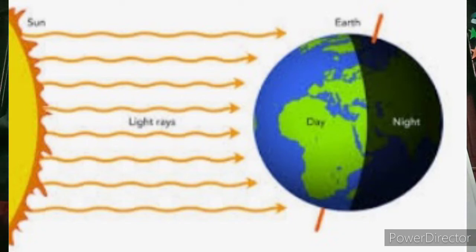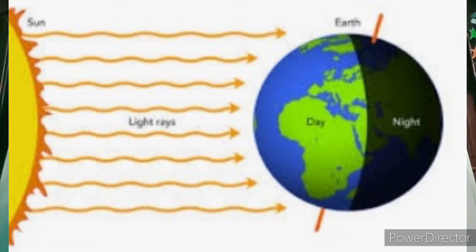Since the earth is moving from west to east, ultimately this lighted part of the earth will come into dark and the dark part will go into light. Now this dark part will experience day, and the lighted part, when it comes in the opposite direction, in the opposite part of the earth, that half part of the earth will experience night.